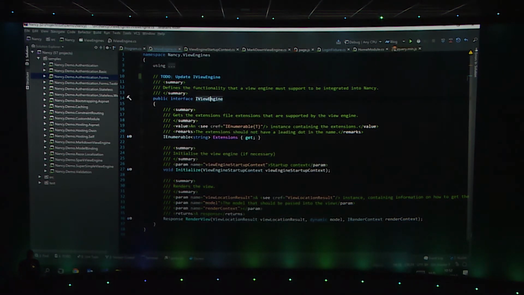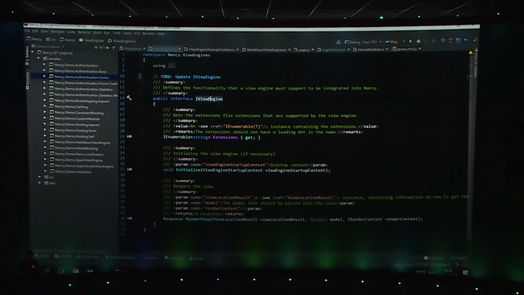There's a couple more. I could move my ViewEngine, for example, to another folder or to another namespace. If I do that, Rider will update all the different namespaces in the application for me, make sure all the using statements are correct and so on, basically ensuring that my code does not break whenever I do this refactoring.